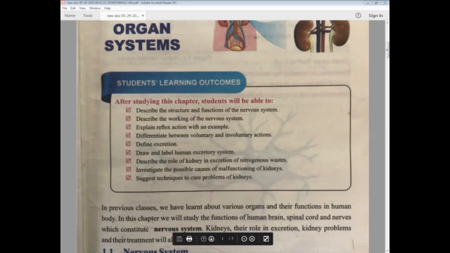Okay, today we are going to start our science book. The first page of your book is on screen. You all can see over there. It's about chapter number 1 and we are going to start it.